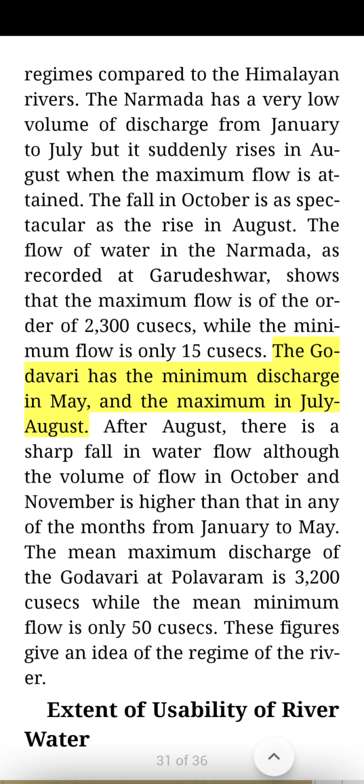The Godavari has the minimum discharge in May, and the maximum in July-August. After August, there is a sharp fall in water flow, although the volume of flow in October and November is higher than that in any of the months from January to May.